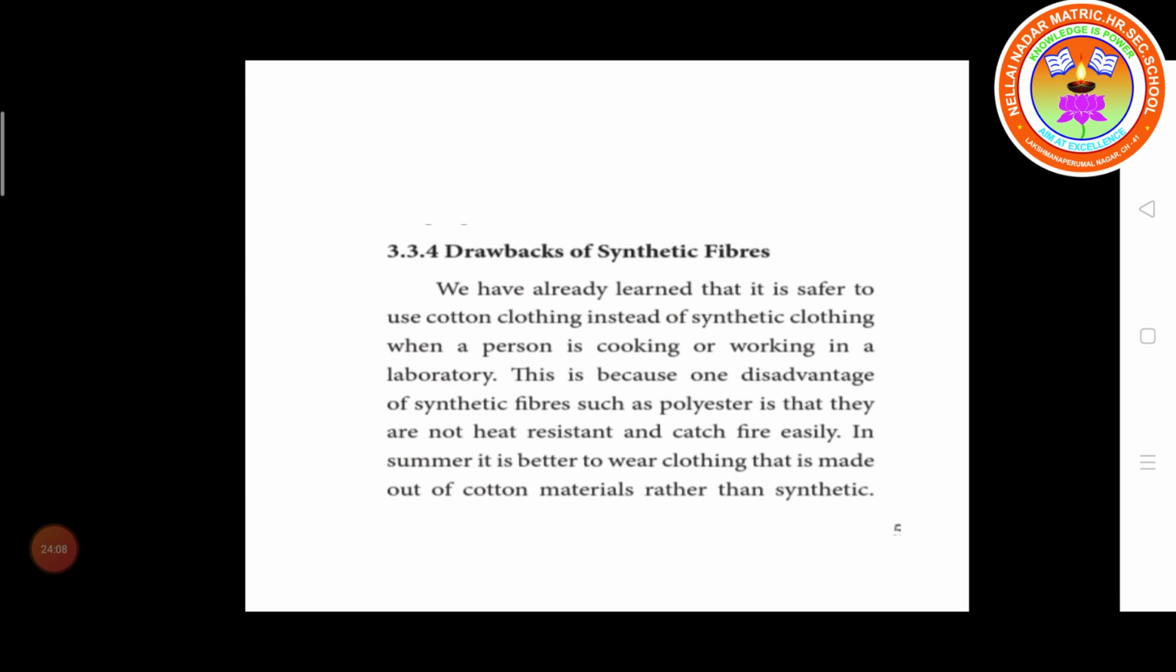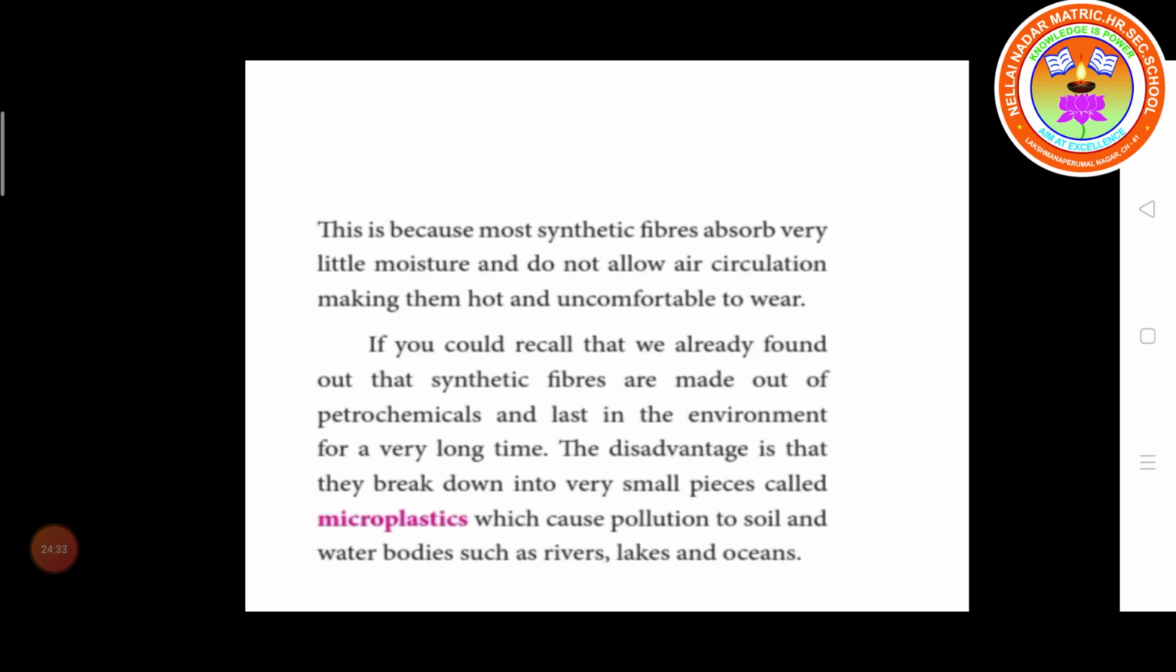So in summer it is better to wear clothing that is made out of cotton material rather than synthetic, because due to sweating, the air circulation is very low in synthetic fibers. This is because most synthetic fibers absorb very little moisture and do not allow air circulation, making them hot and uncomfortable to wear.